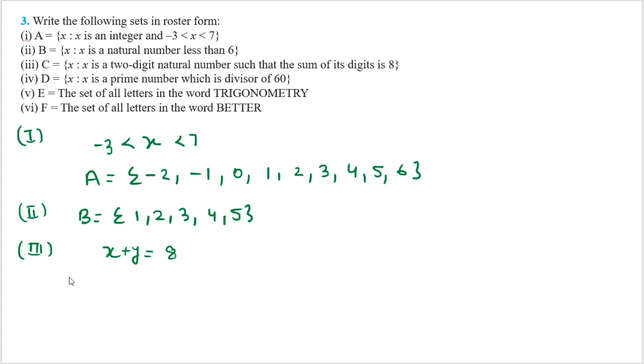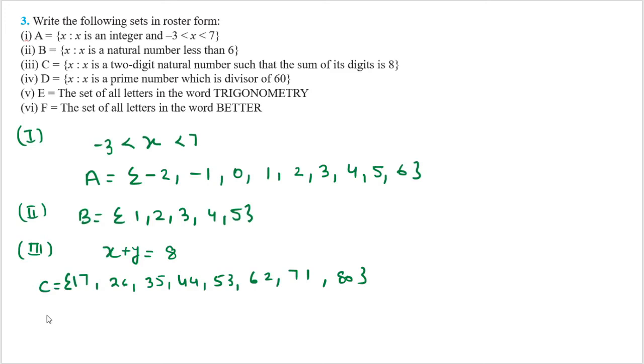I can say like this. See how to do this one. 17, because 1 plus 7 is 8. 26, because 2 plus 6 is also 8. 35, because 3 plus 5 is also 8. 44, because 4 plus 4 is 8. 53, because 5 plus 3 is 8. 62, because 6 plus 2 is 8. 71, because 7 plus 1 is 8. And 80, 8 plus 0 is 8. So I can represent it inside the curly brackets. Now it becomes a set. So C is equal to {17, 26, 35, 44, 53, 62, 71, 80}.